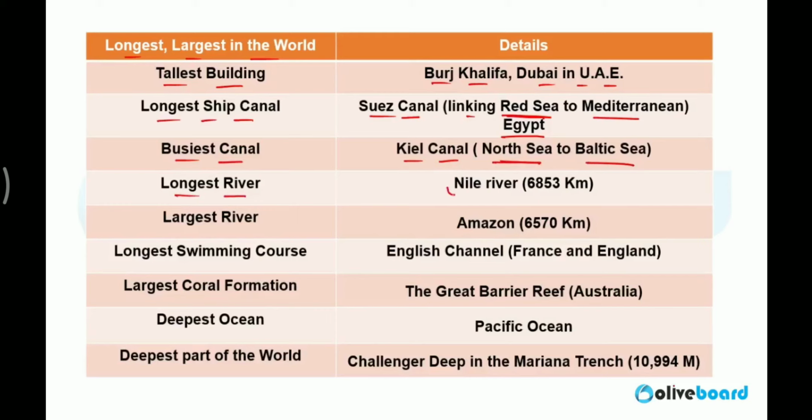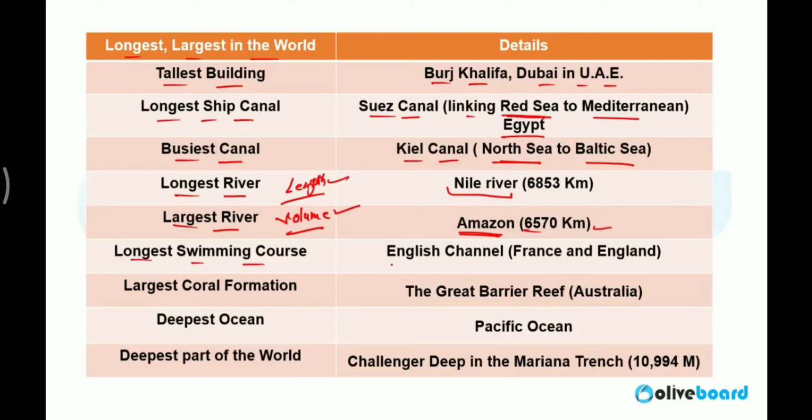Longest river in the world is Nile River. Longest river means in terms of length. And the largest means in terms of volume. So largest one is Amazon. 6,570 kilometer. Amazon is the largest river in the world. So this is in terms of length, and this is in terms of volume.